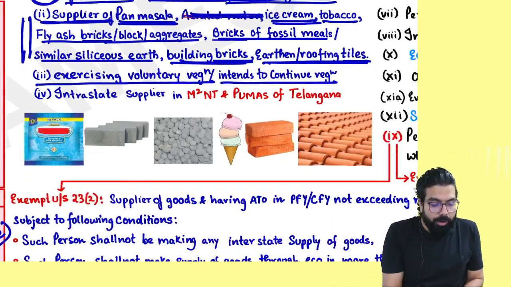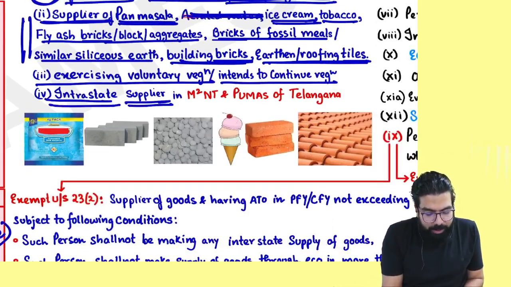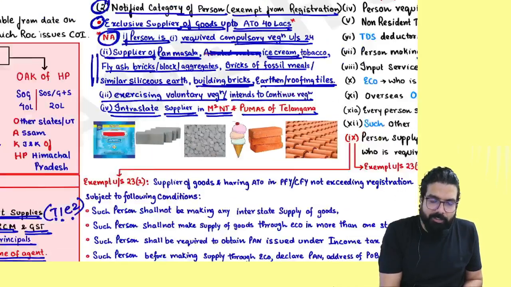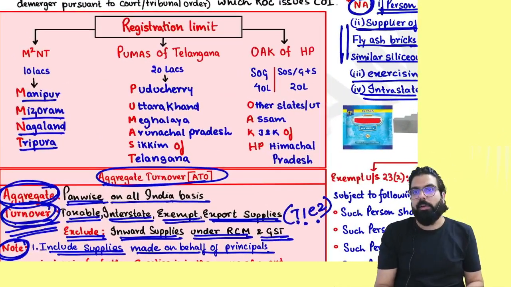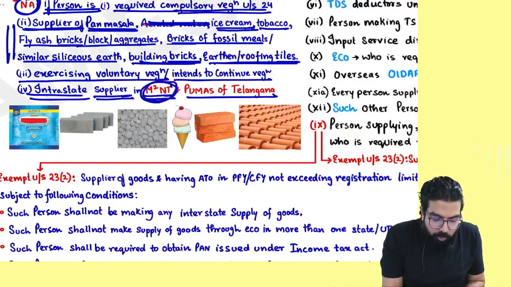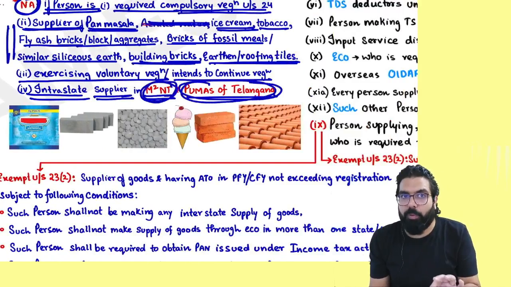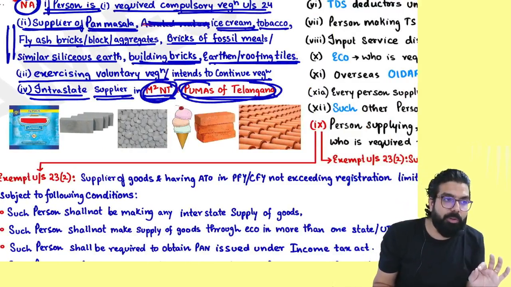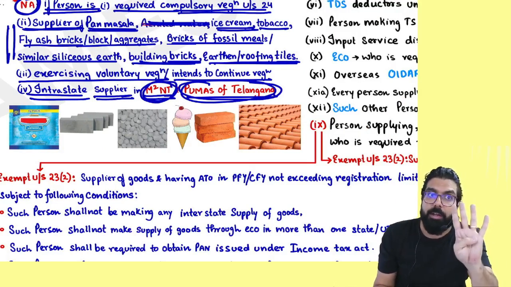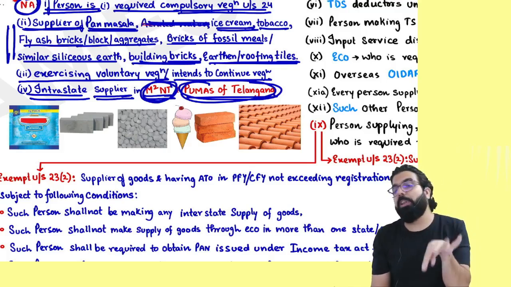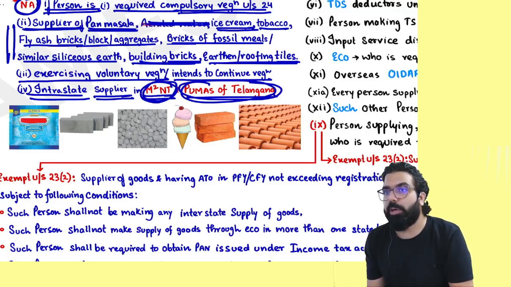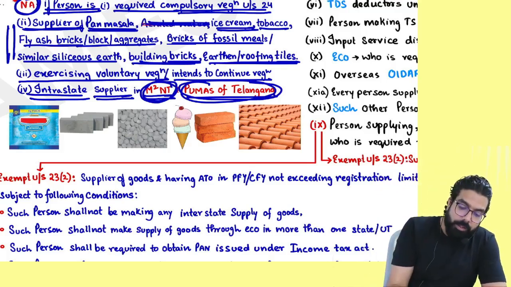Next. Or if you are an intrastate supplier, in which state, everyone? M square NT or Pumas of Telangana, which I have written over here. If you are in M square NT or in Pumas of Telangana, I'll tell you the full form. For M square NT or Pumas of Telangana, the 40 lakh limit is not there. It means for them the limit is 20 lakh rupees.